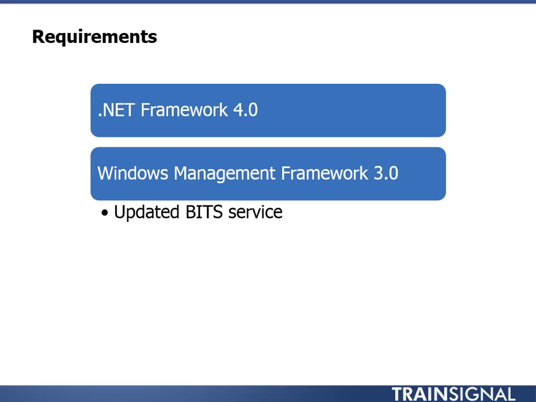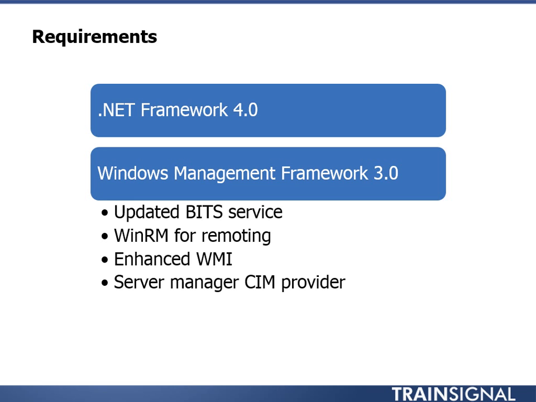This framework includes things like the updated version of BITS, the new version of WinRM, which is used for remoting and for the CIM cmdlets. CIM is the enhanced WMI approach that we'll have, and we'll cover this later in the course. And we also will get a Server Manager CIM provider, so when you're running PowerShell version 3 on servers, you're able to manage them a little bit easier. And that management framework, again, as I mentioned, includes PowerShell version 3.